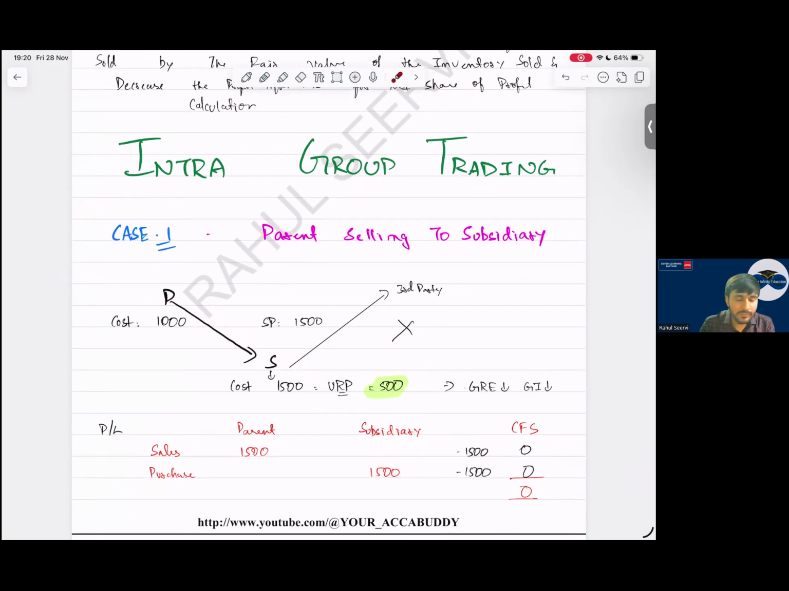First, what is the adjustment? Remove the transaction amount. Can I say this 1500 is the transaction amount from the consolidated revenue and cost of sales? After that, see what is the URP. When we reduce sales and cost of sales, you have to focus on the transaction amount, the total value of the goods or service, not only the goods which are in inventory. For URP, we see the goods which are in inventory.